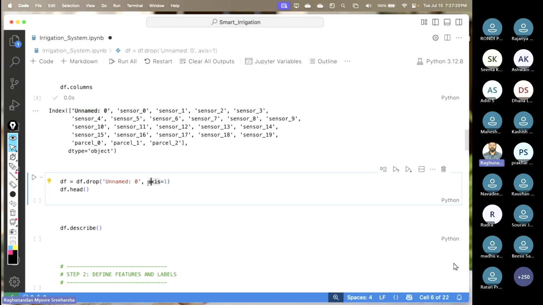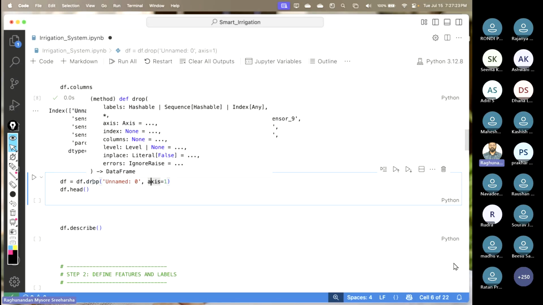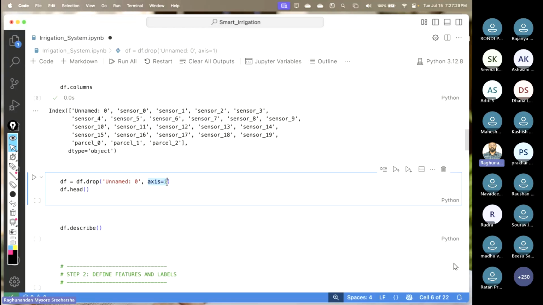So paste this. Next, how does drop know whether it has to drop the column or not? That is the very reason I'm going to pass axis equal to 1. If I pass axis equal to 1, it knows it wants to drop the column. If I give axis equal to 0, that will be for rows. So I'm going to set this to 1. Now let us run this.